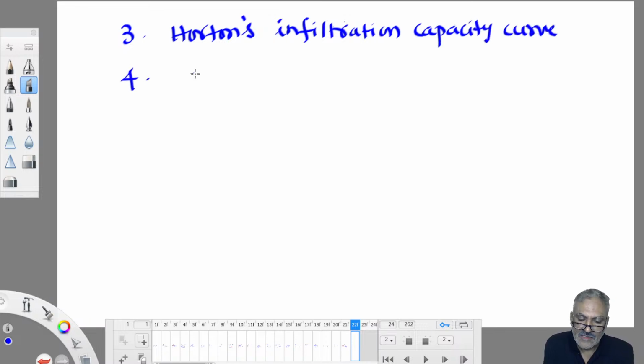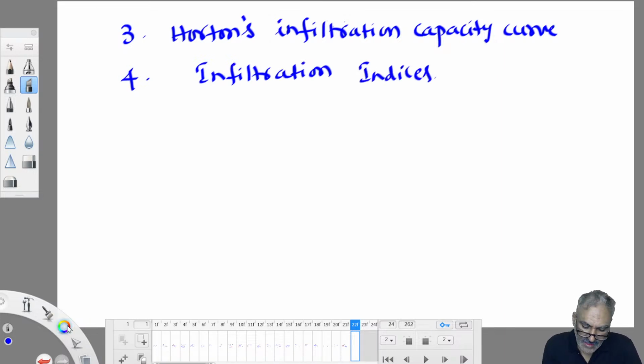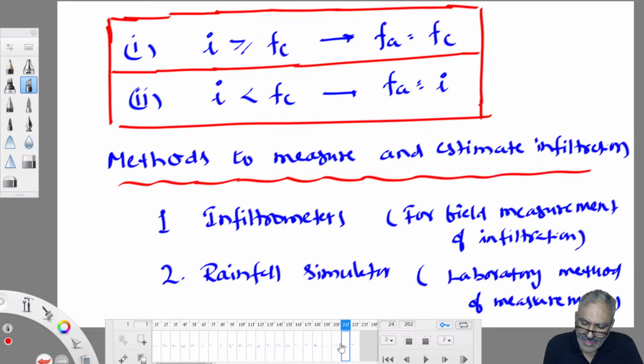Similarly, we also have infiltration indices. These two are mathematical approach, numerical approach. So these two are very, very important from the exam point of view, and the others are laboratory models. So normally they don't ask.